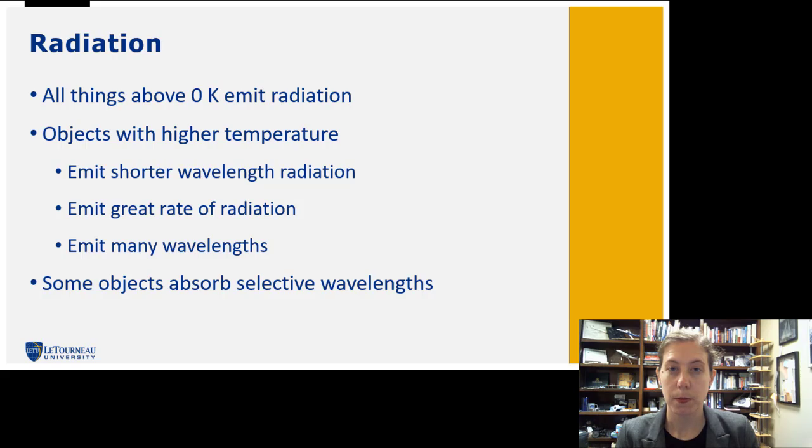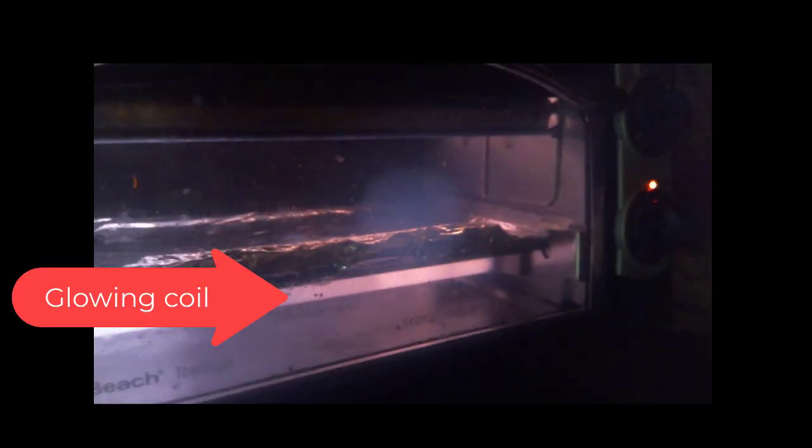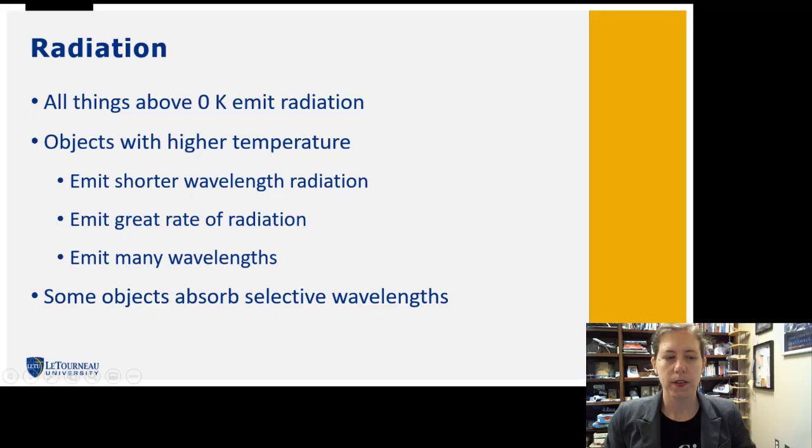I'm going to pause the video here and get it set up to show you that radiation. Hopefully you can see inside my toaster oven here. And you can see that if I look inside at the coils inside of this toaster oven, they are glowing. They are emitting radiation because they have energy, and our shortwave radiation is hot enough to stimulate that visual color that we see, that red glowing in there. So we saw how the toaster oven had that shortwave radiation and stimulated the visual color that we see. The sun is really hot and has very short waves.